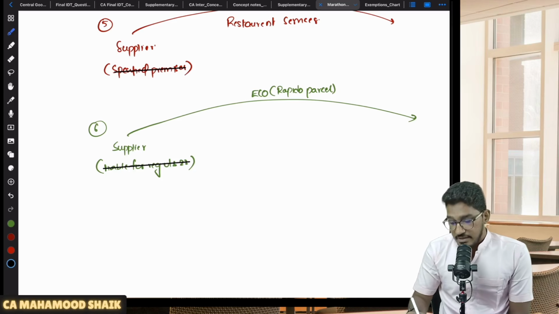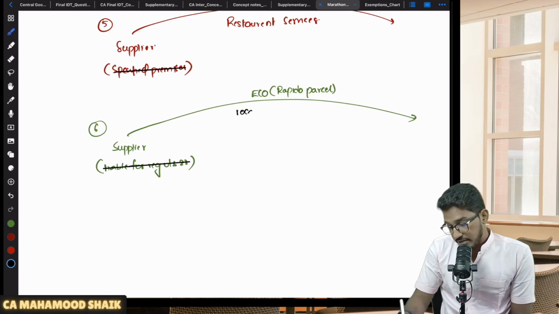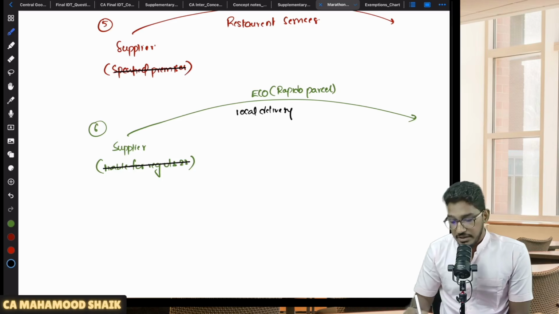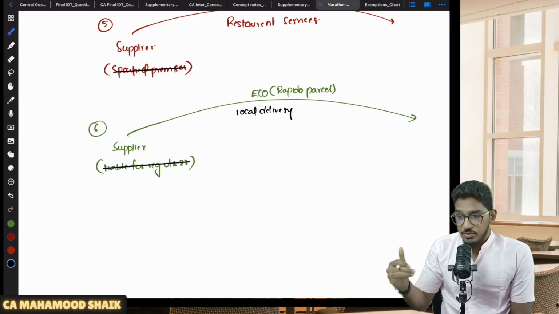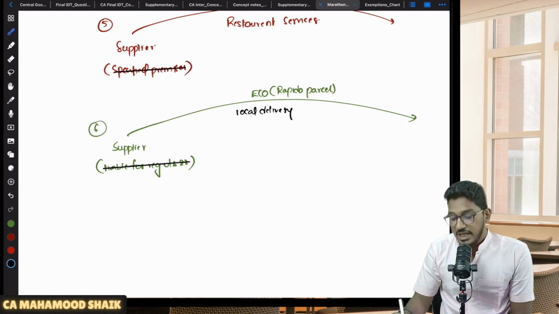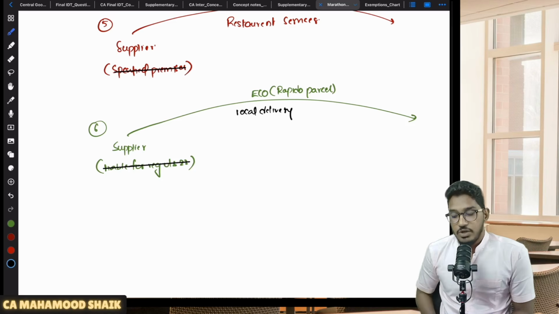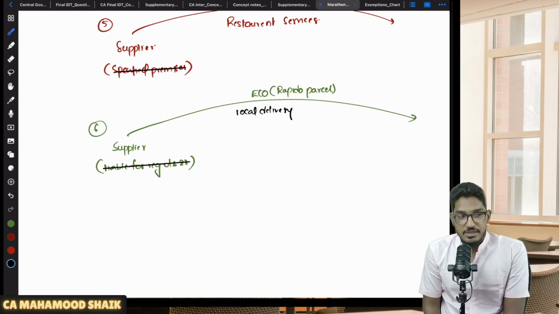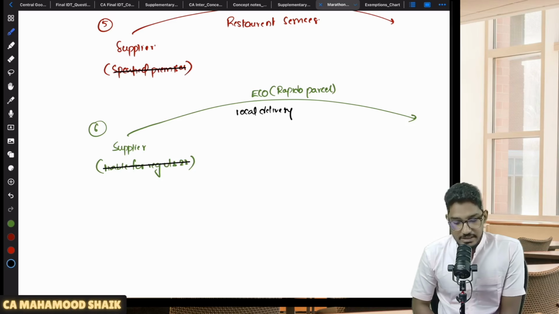So services of local delivery, let me write it here. Services of local delivery provided through the e-commerce operator, where the supplier, whoever is providing those services, is not liable for registration under section 22 subsection 1, even on that local delivery service the e-commerce operator is required to pay the GST under section 9 subsection 5. The e-commerce operator is the only one liable to pay the GST under 9 subsection 5. Understood? Clear and comfortable? So this is one more amendment under 9 subsection 5.